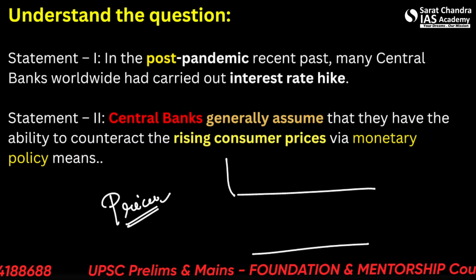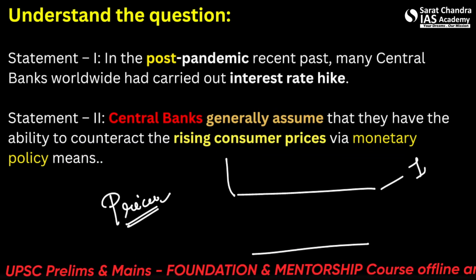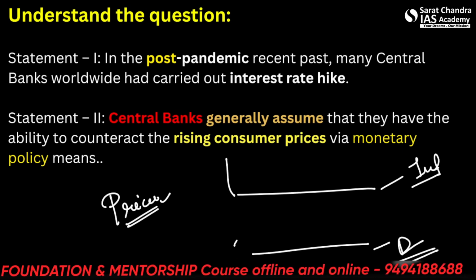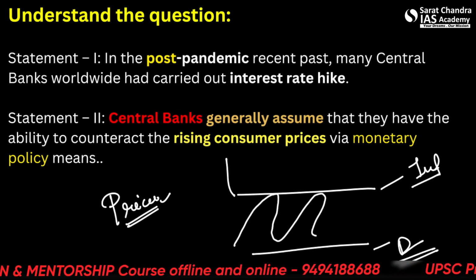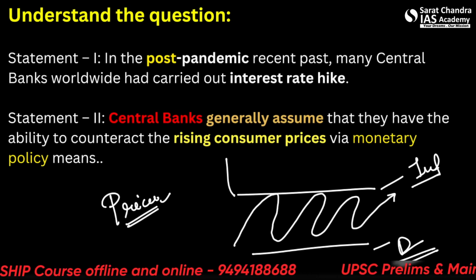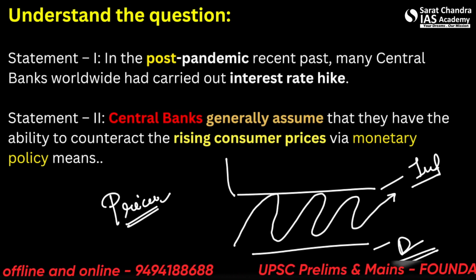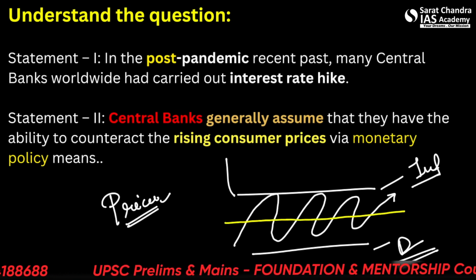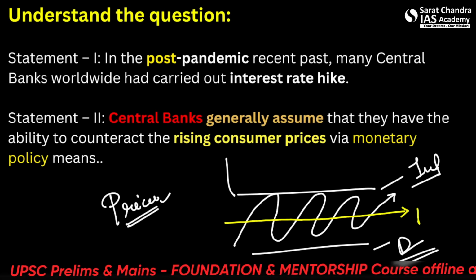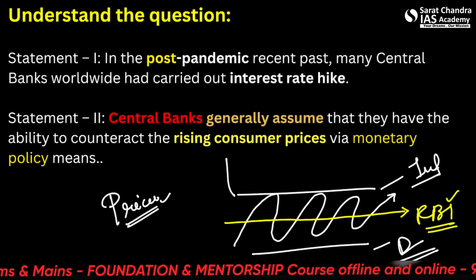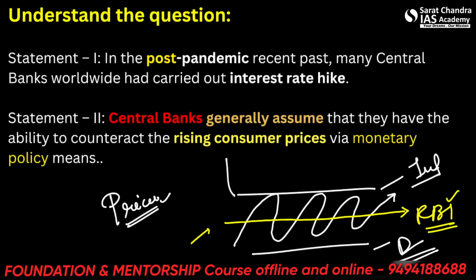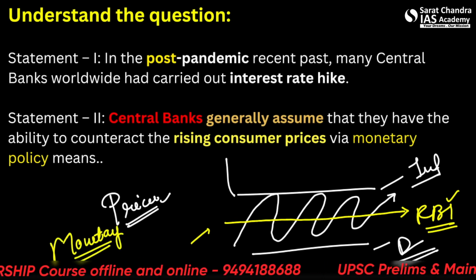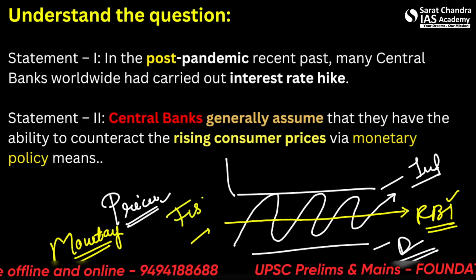So the economy moves between these two bars. This bar is known as inflation. This bar is known as deflation or recession. Money keeps on moving like this. It is the role of RBI to keep it very stable. While it's not always possible, RBI tries to do this through various policy means. The main policy that RBI has is monetary policy. The government can also do this via a fiscal policy, so we'll see that also.